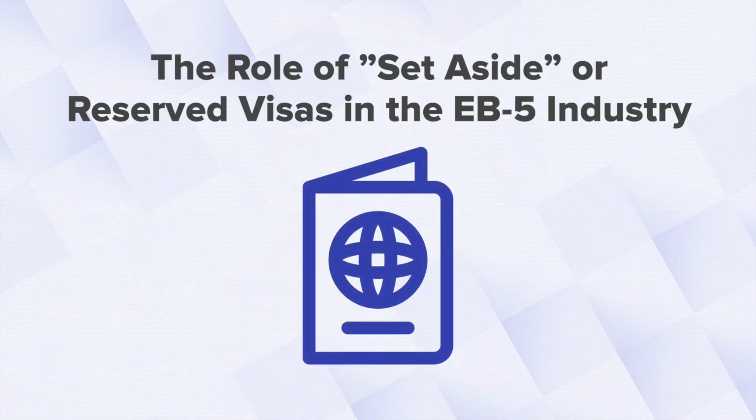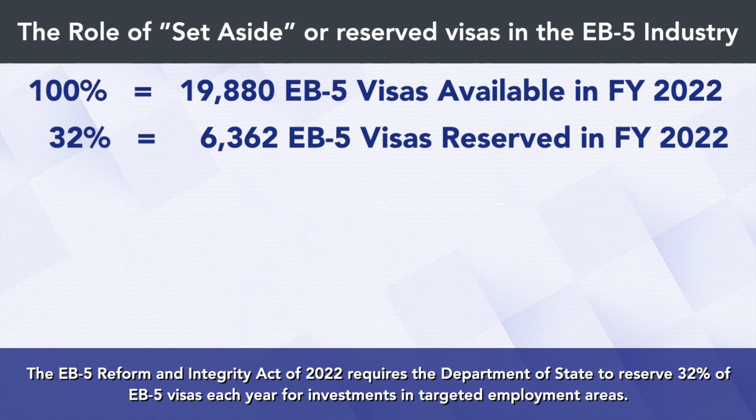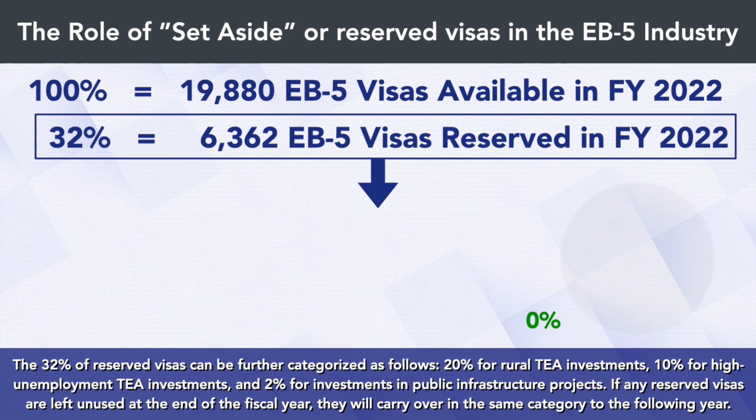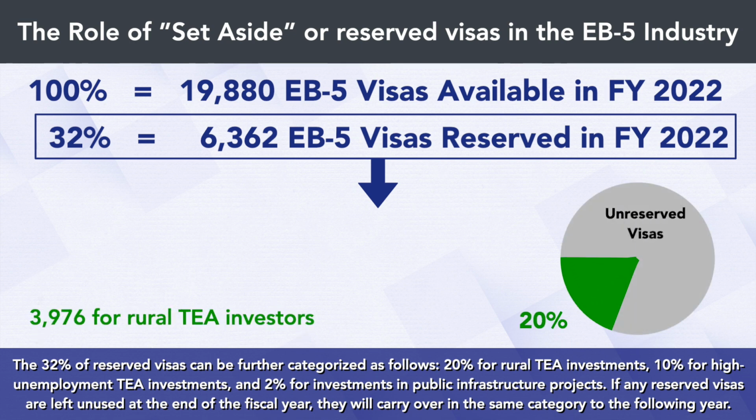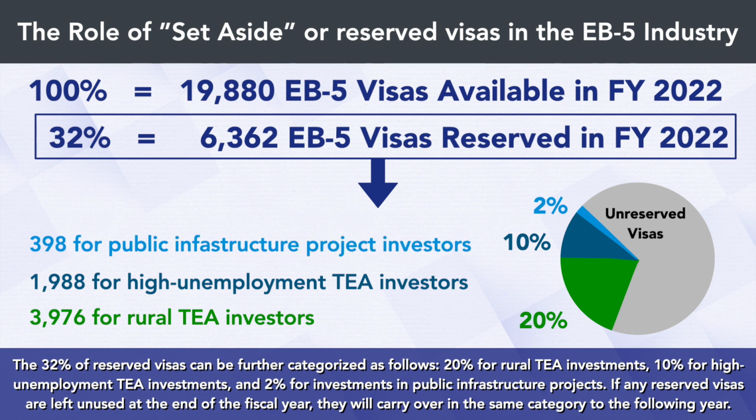The role of set-aside or reserved visas in the EB-5 industry. The EB-5 Reform and Integrity Act of 2022 requires the Department of State to reserve 32% of EB-5 visas each year for investments in targeted employment areas. The 32% of reserved visas can be further categorized as follows: 20% for rural TEA investments, 10% for high unemployment TEA investments, and 2% for investments in public infrastructure projects. If any reserved visas are left unused at the end of the fiscal year, they will carry over in the same category to the following year.